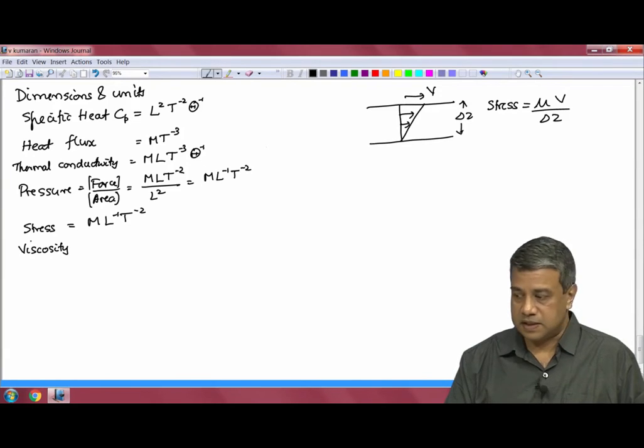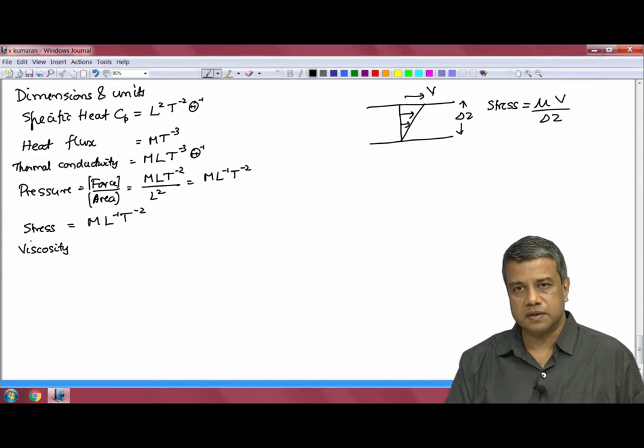Therefore, the dimension of stress has to be the dimension of viscosity times the dimension of velocity divided by the dimension of length.